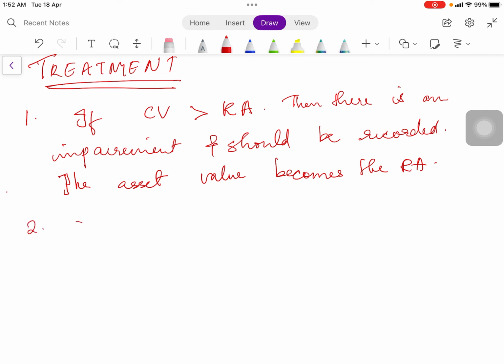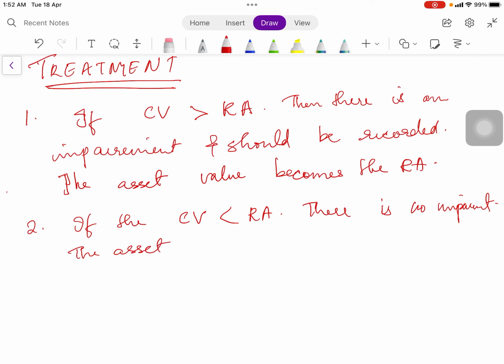Second one, if the carrying value is less than the recoverable amount, that means there is no impairment. Your asset has not reduced in value. There is no impairment. And the asset takes the carrying value that it has already been recorded with.